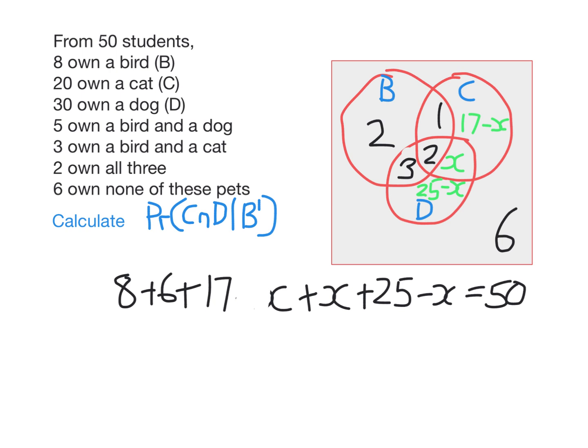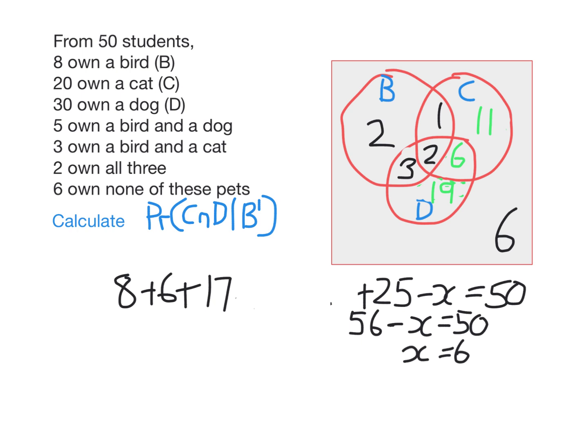Note, of course, minus x and plus x just cancel each other out and add to 0. So I'm left with 14, 31, 56 minus x equals 50. You can probably see that x has to equal 6. So I'm going to substitute x equals 6 here, here, and here to complete the three-way Venn diagram.